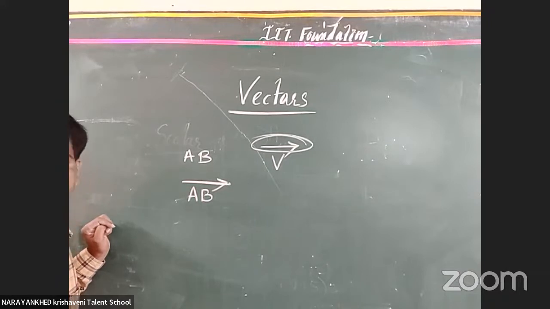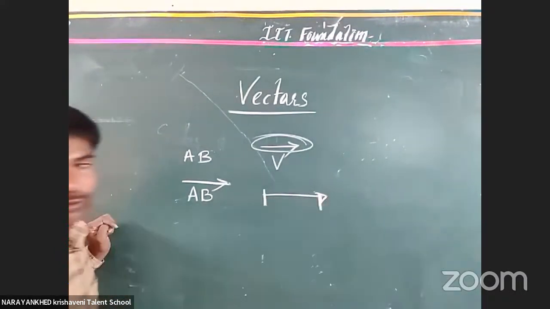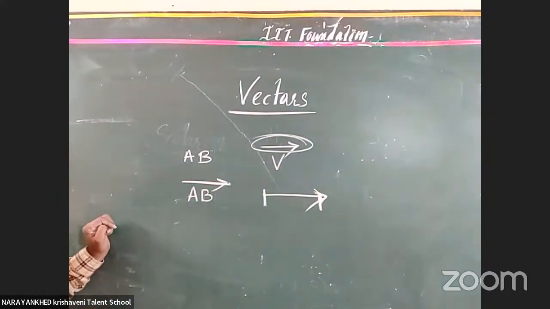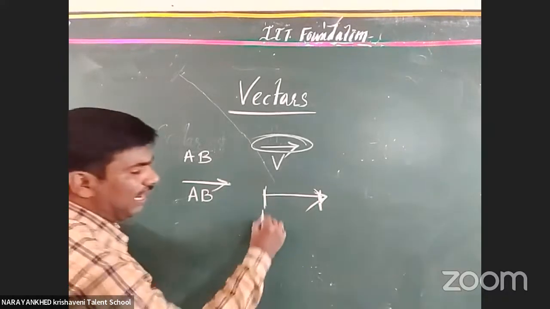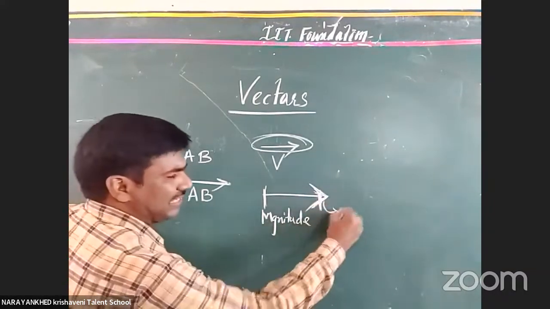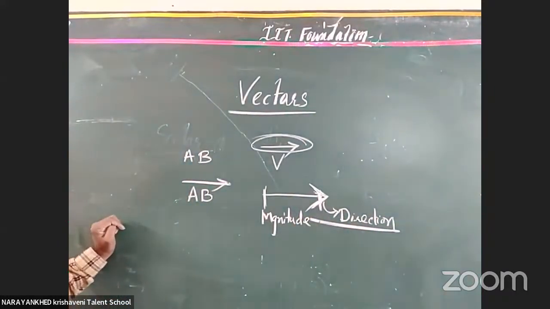Whatever the symbol is for that physical quantity, above the symbol we draw an arrow mark. The tail to the head indicates the magnitude of the vector, and this arrow mark indicates the direction. The head of this arrow indicates the direction. Whatever segment is there from the tail to the head, it is called what? Yes, the magnitude. Okay, clear or not, all the students? It is the magnitude. This arrow mark indicates the direction. This is the representation of a vector.